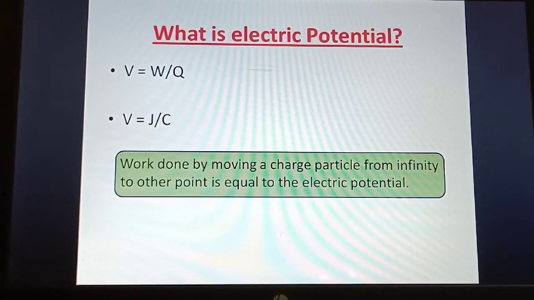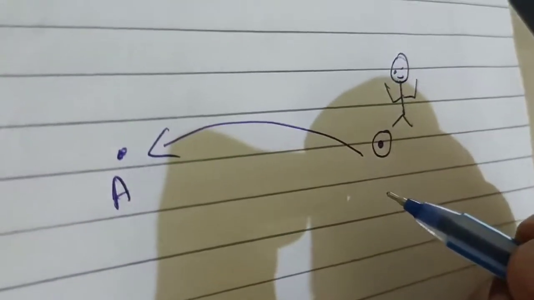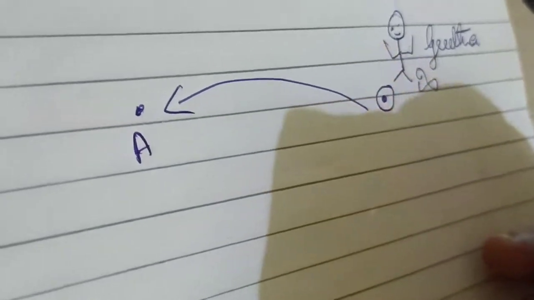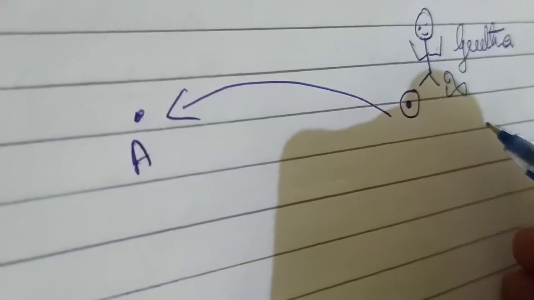Before we understand the potential difference, we need to understand what is electric potential. Then only we can understand the potential difference. So let's understand electric potential through an example. Now imagine Geeta. This is Geeta, standing here with a smiling face. She's at infinity.